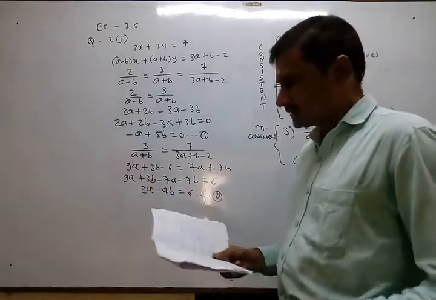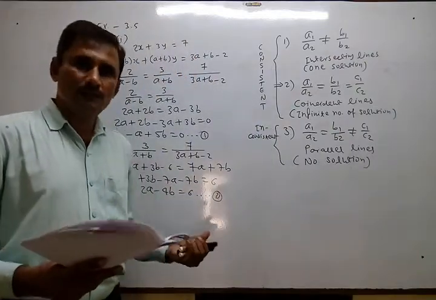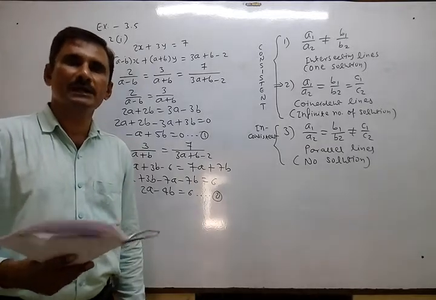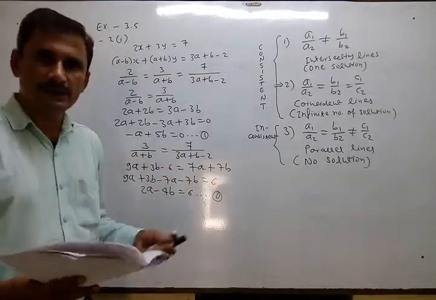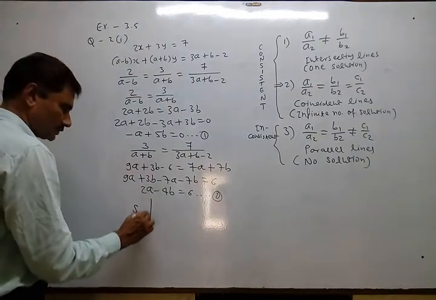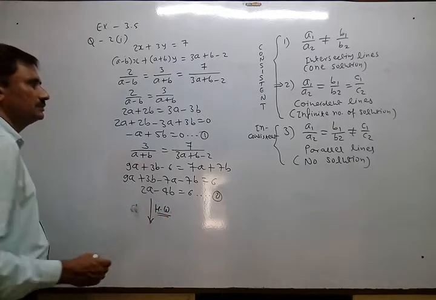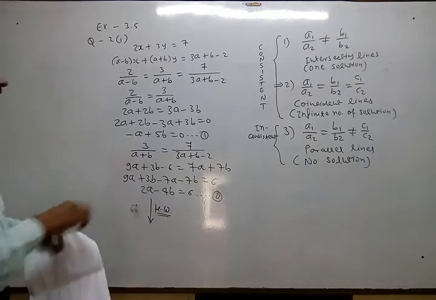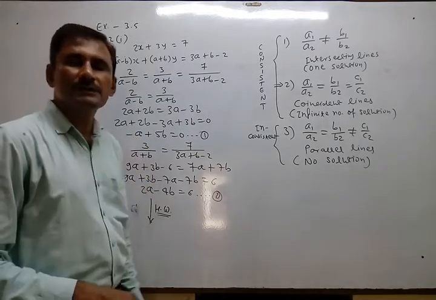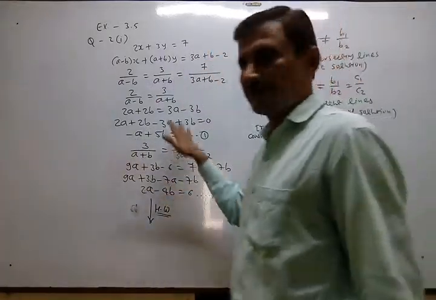Now they are asking us to solve by the cross multiplication method, but for the time being we are not doing the cross multiplication method, so you can select either the substitution or elimination method. So the solution part is homework. How to solve, you know very well. If you make it twice, then here minus 2a, 2a is already here, so you can solve it very easily. Again, I just revise it very fast.